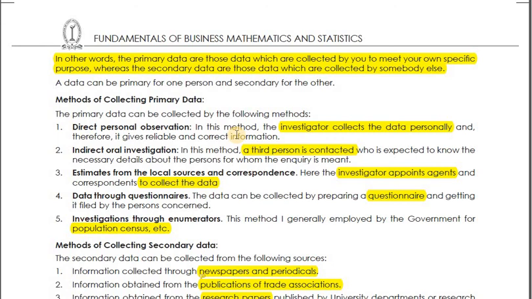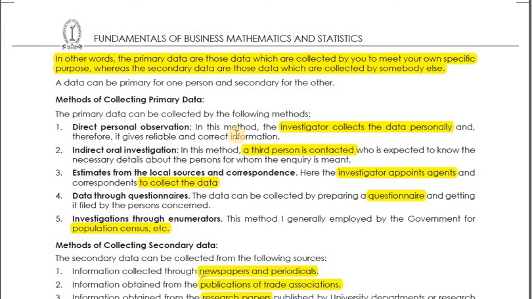The same thing you can have for market also. Sometimes they do a control study. They give some product to people and then they observe. If you go and ask them after giving a medicine whether you're feeling ill, whether you're feeling sick, how you're feeling, it's not necessary that the respondent will give you the right answer. It can be influenced by some psychological things also. So the best way is to observe them. You can take their temperature, you can note down their BP, things where you will get the exact answer. Okay, so this is direct personal observation.